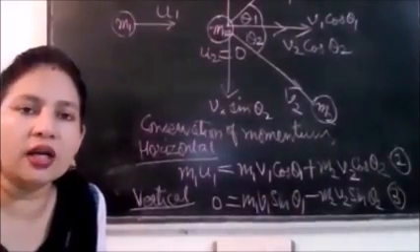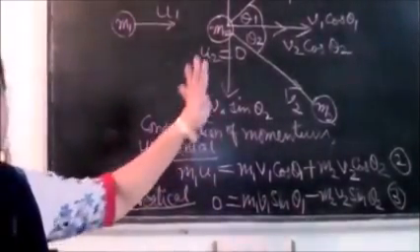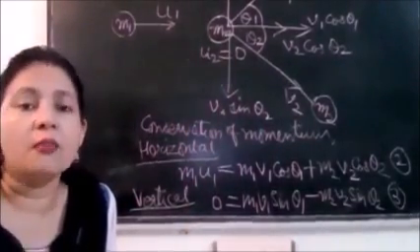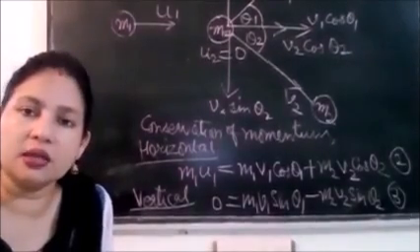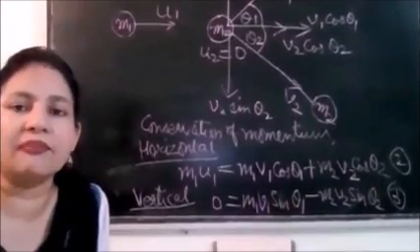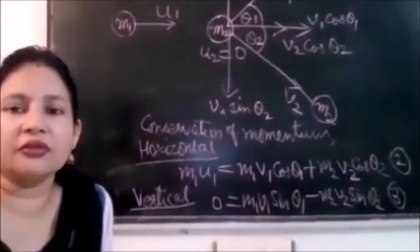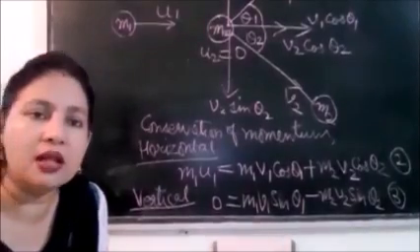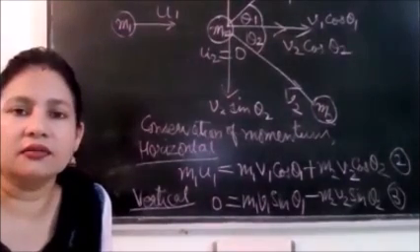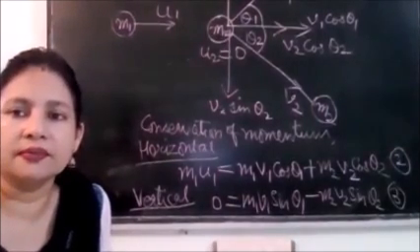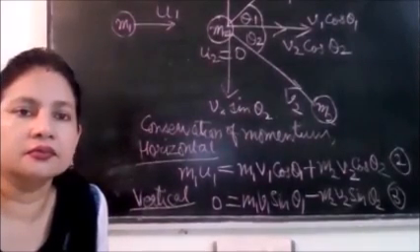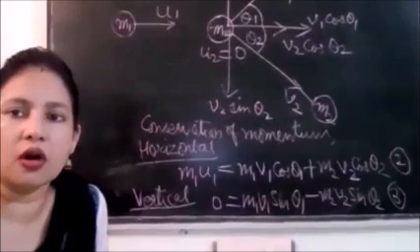Kinetic energy is a scalar quantity, so that's why we have just written initial kinetic energy and final kinetic energy. We need not worry about the components of velocity. But momentum, I told you, is a vector quantity, so that's why we have to take care of its components in horizontal and vertical direction separately. Yes, students, raise your hand if you have any doubt in this. Anybody having any doubt? Okay, very good. So you all are getting it.